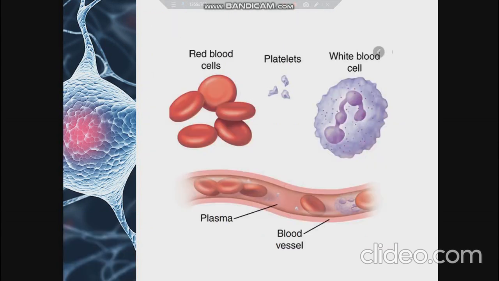In this slide you can see the different components of the blood connective tissue. That is red blood cells, and platelets, which are a non-living component that plays an important role in clotting of blood. Then white blood cells, which are a living component and play an important role in the defense mechanism of the body, that is protecting the body from disease-causing pathogens. And the fluid part, which is called plasma, is rich in proteins, salts, hormones, etc.